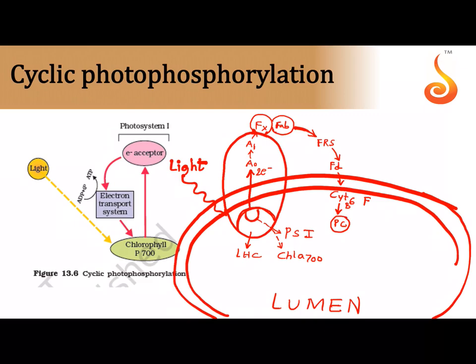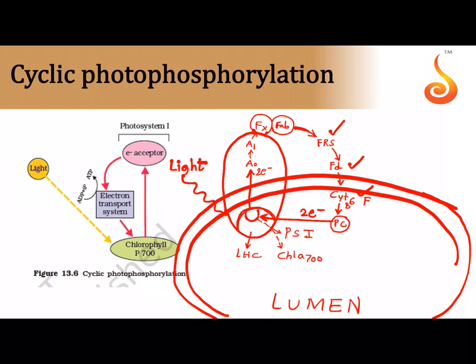But see the thing here, wherever the electron flows, the electron comes back to where it left from. Where did it leave? It left the chlorophyll A 700 molecule. So whatever electron that we got out of this system, it is passing through a series of electron carriers.